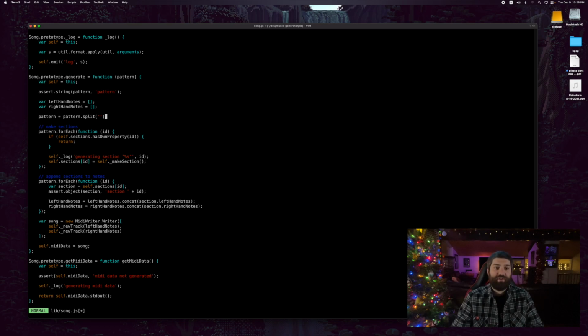So the first thing we do here is we take the pattern. Notice the generate function takes a pattern argument, and then we split it. This is a little JavaScript trick. I mean, this probably works in other languages, but this takes a string, splits it on nothing, so it just makes an array of every character in that string.